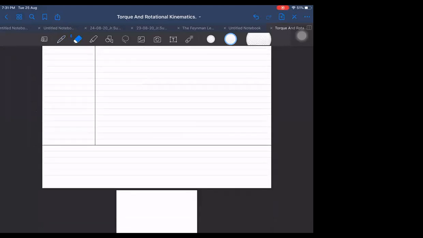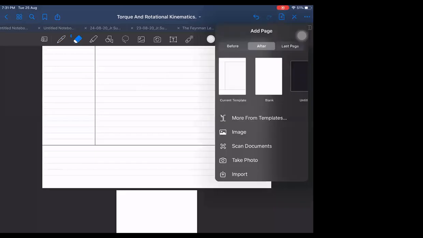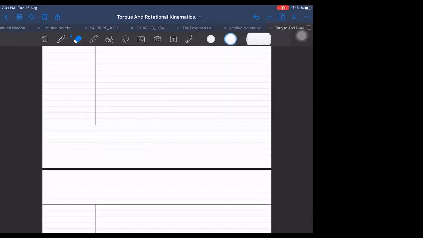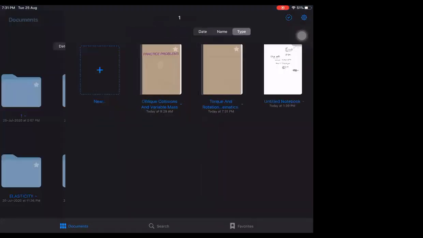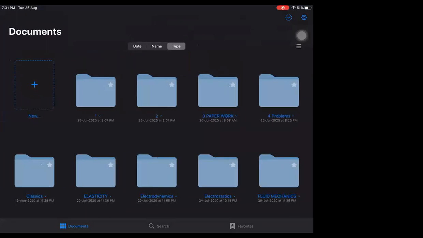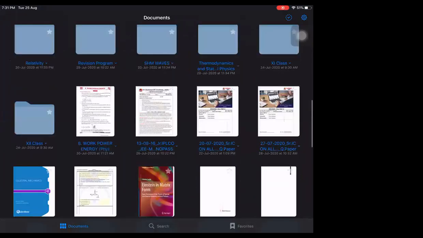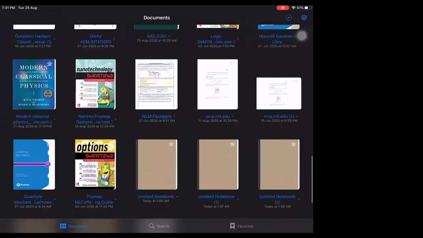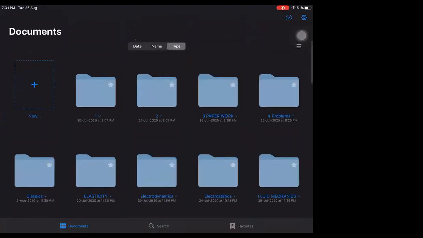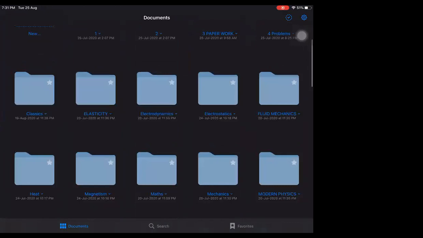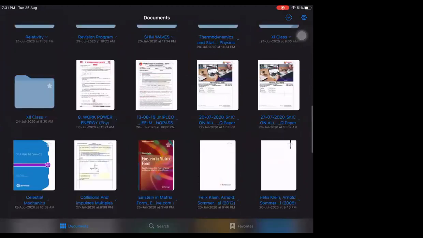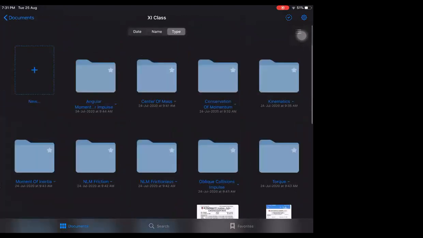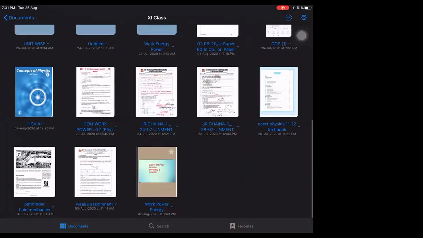Now, question variation can be there. They can ask some other different types of questions in this. One question from HCV, that typical question I definitely want to take. I think I should open HCV only, then only you will see that question. That will be better. Where is it? 11th class folder. Here it is. And that's HCV. Here it is.